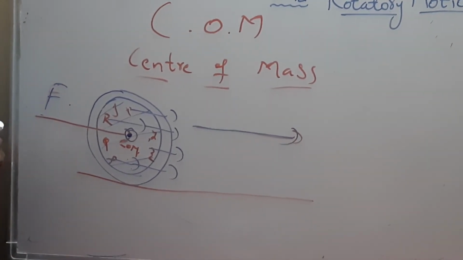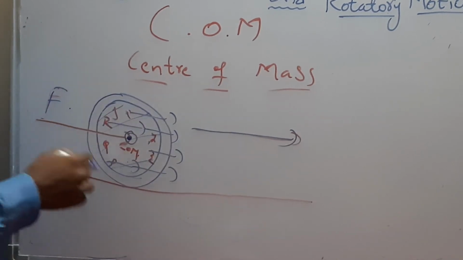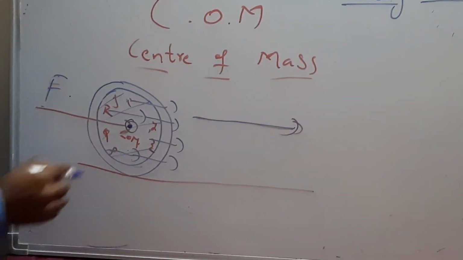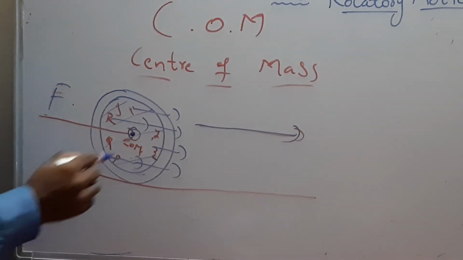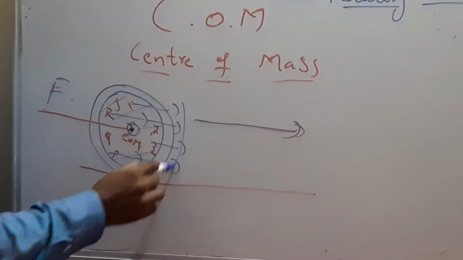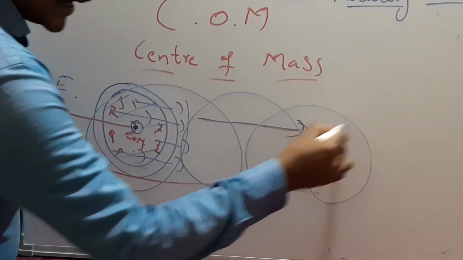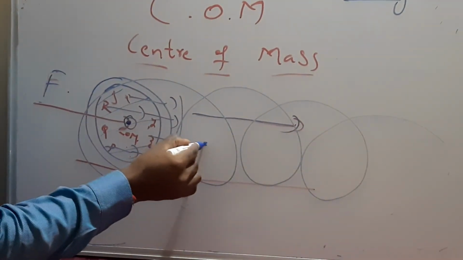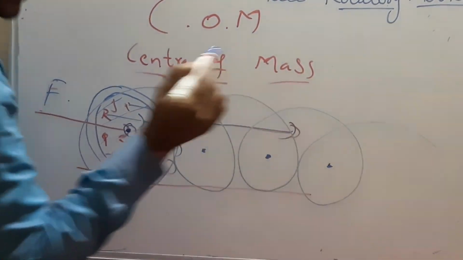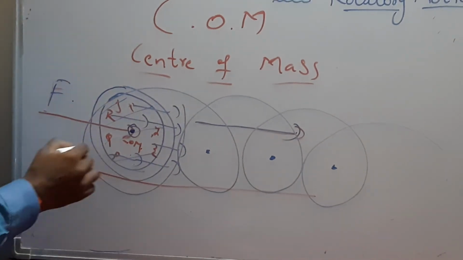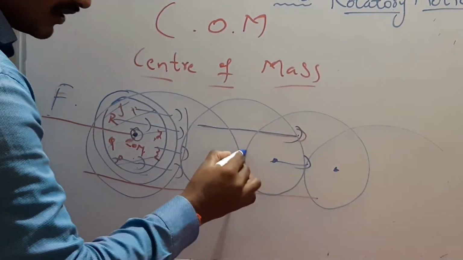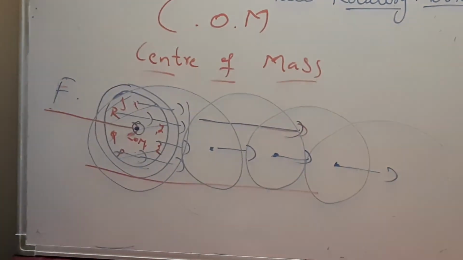When you apply force, the center of mass position is the same in translatory motion. If you take rotatory motion, it may move like this, and the center of mass remains the same, but it is moving along translatory motion.